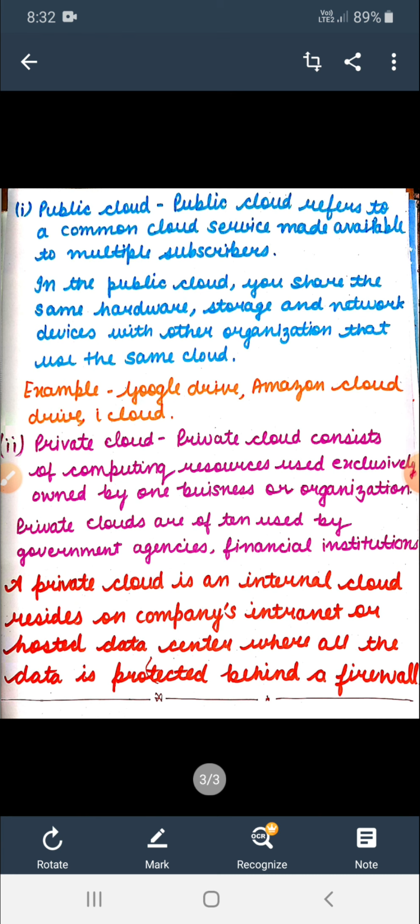Private clouds are often used by government agencies, financial institutions, and other mid to large size organizations with business critical operations seeking enhanced control over their environment. A private cloud is also known as an internal cloud, and it is protected by the firewall of the system.